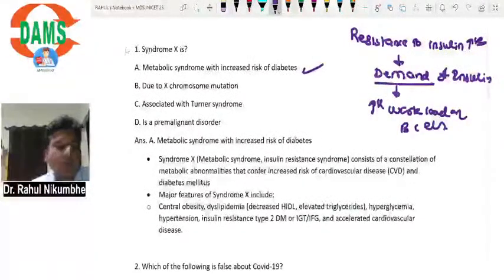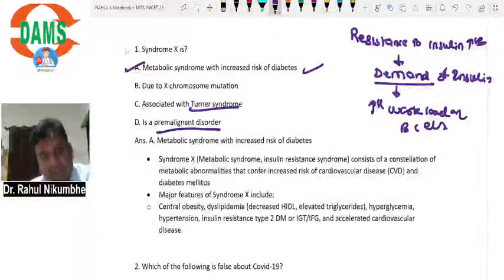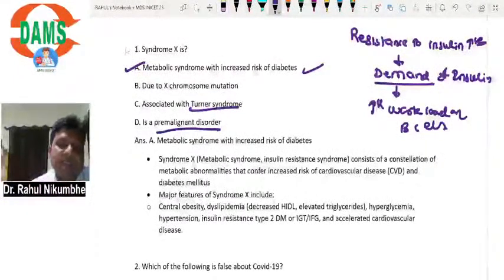Second sentence, due to X chromosome mutation? No, it is not associated with X chromosome mutation. It is not associated with Turner syndrome. It is not a pre-malignant condition. A very simple MCQ. Syndrome X, these patients have increased risk of diabetes because of obesity and insulin resistance.